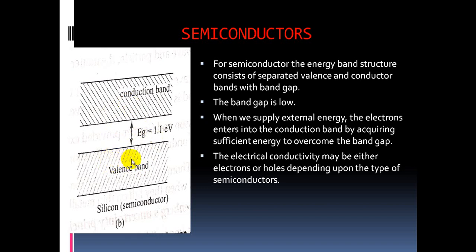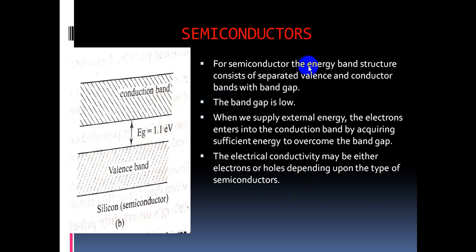By acquiring that external energy, the electron jumps to the conduction band. The presence of electrons in the conduction band indicates conductivity takes place. Initially these semiconductors act as insulators, but when we give energy, these semiconductors become conductors. That's why the conducting properties lie between conductors and insulators.